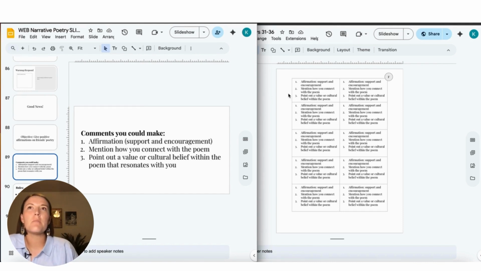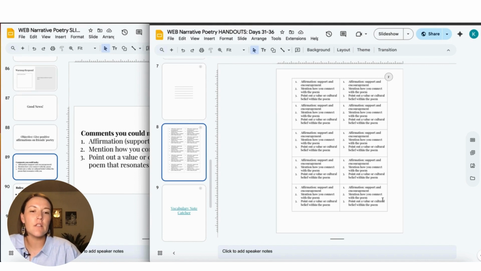Okay, so let me back up. On the Cult of Pedagogy podcast, the guy that taught this said to try to do this in a different room just to make it different and special, because it's a really neat experience. And if you go somewhere else, it just adds to that special feeling. So if you can go to another room, I typed out these little handouts that they could take with them and put in their pocket for ideas to help them think of something to write on their friends' poems.